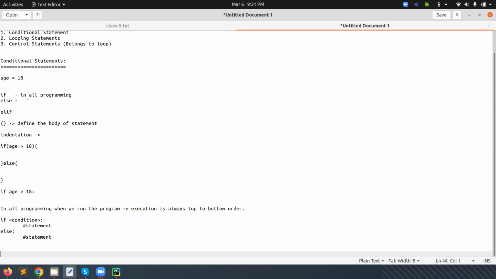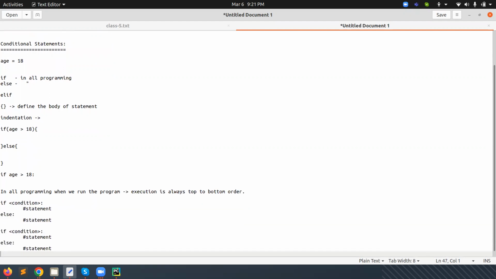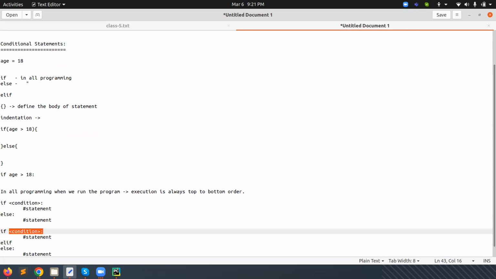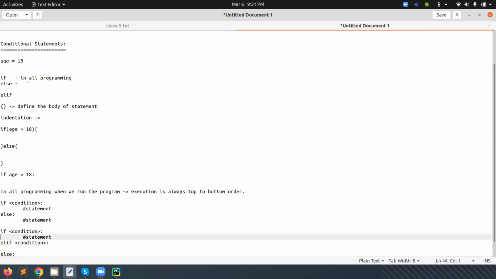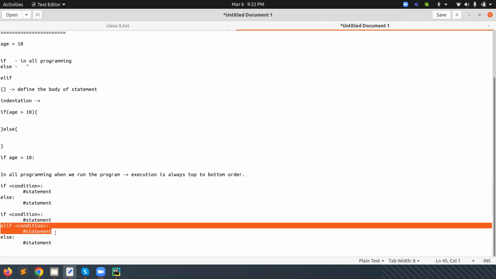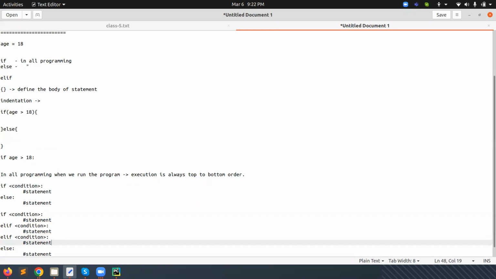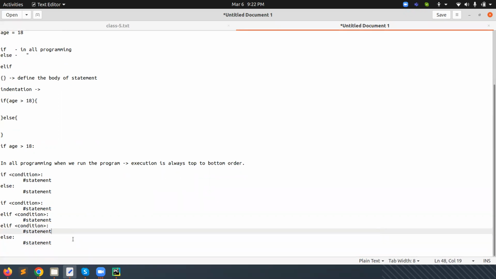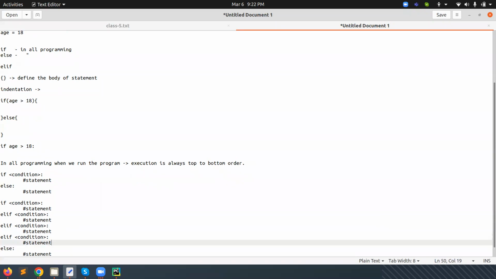So this is not a single condition. If we want to apply multiple conditions, then what can we do here? For this we need to use elif. Then we need to give this one. How many elif can we use? We can use any number of elif, okay? But it is not a good practice to give more than 5 or 6 or 10. If the conditions go beyond 5 or 6, then we need to apply some other logic.